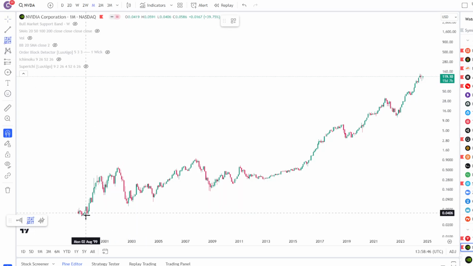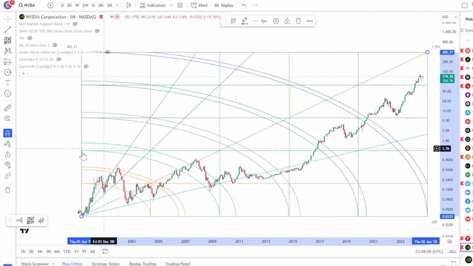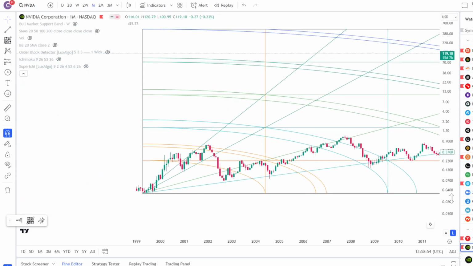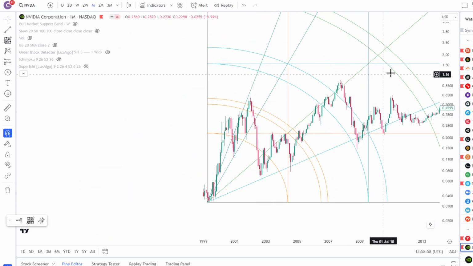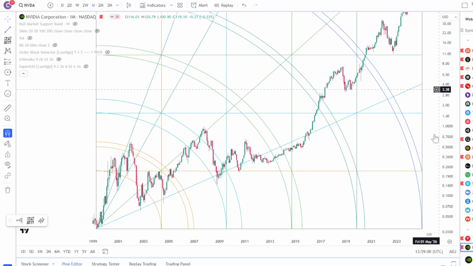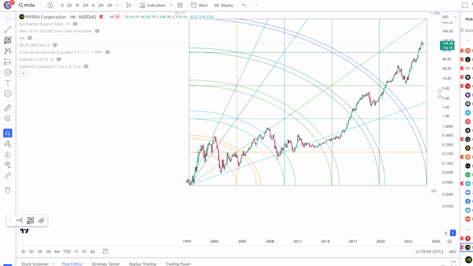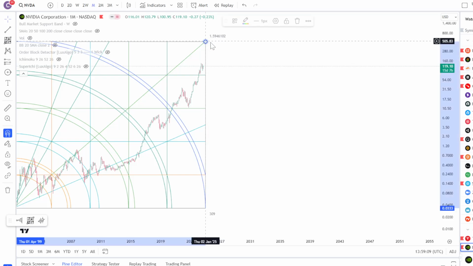So if I just do again all the way from the bottom of the entire history of Nvidia, and because there's a lot of history, I just want to make sure I'm doing this at the right wick over here. Yes, I am. So there's a lot of history for Nvidia, right? I'm gonna make the factor maybe like 720, just to try to capture more price history, right?